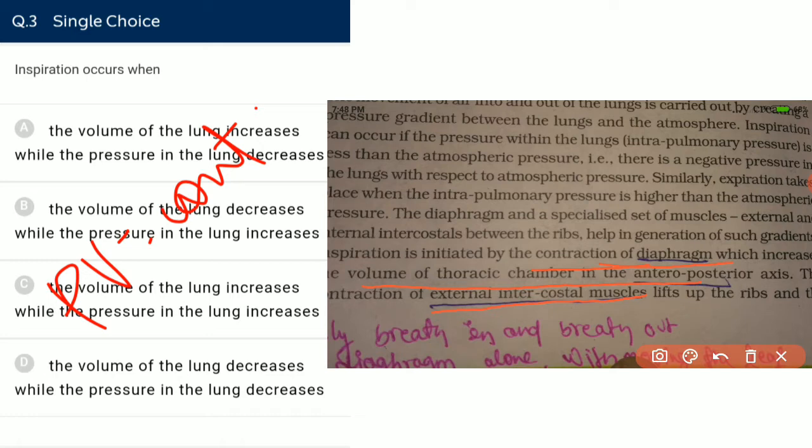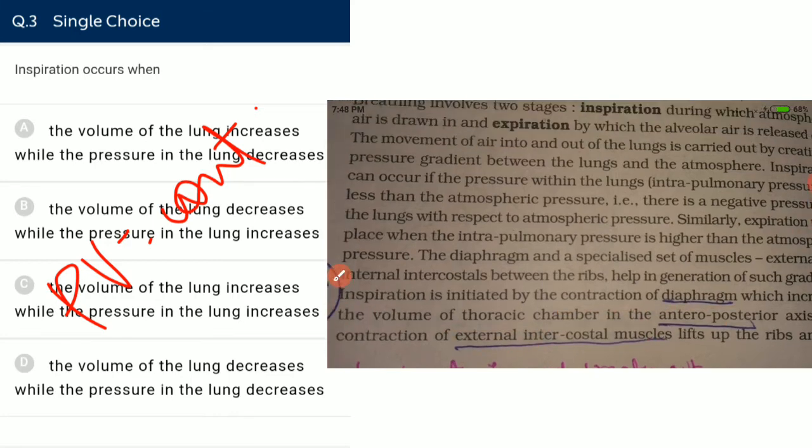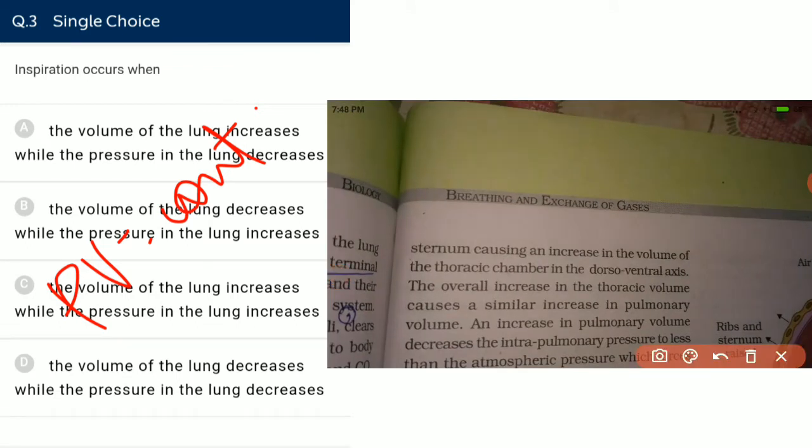intercostal muscles, external is important. The contraction of the external intercostal muscles lifts the ribs and increases the volume of the thoracic cavity in the dorsoventral axis. So the diaphragm increases the volume in the anteroposterior axis, and the contraction of the external intercostal muscles increases the volume in the dorsoventral axis.